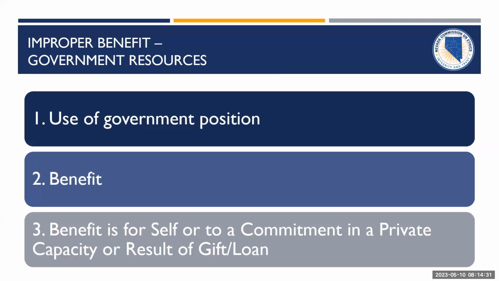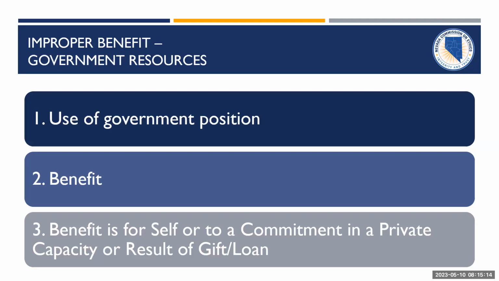But the improper benefits bucket has this basic formula. You are using your government position to create a benefit, and that benefit is for yourself, your own pecuniary interests, which is our ethics term for money interests, or it's to someone that you have a commitment in a private capacity. So there's a video about who you have a commitment in a private capacity. The ethics law has a magical list of relationships that automatically trigger conflict of interest. If you're using your government position to benefit somebody on that list, then you're going to run into potential improper benefits ethics issues. Or you're using your government position to create a benefit because you got a gift or a loan from someone. So that's the basic formula for improper benefits.